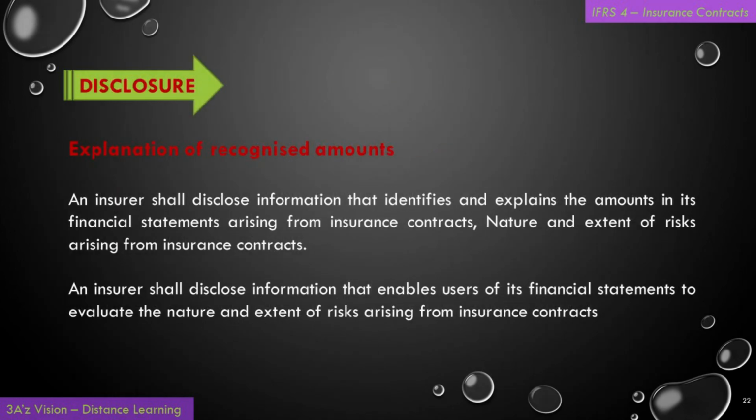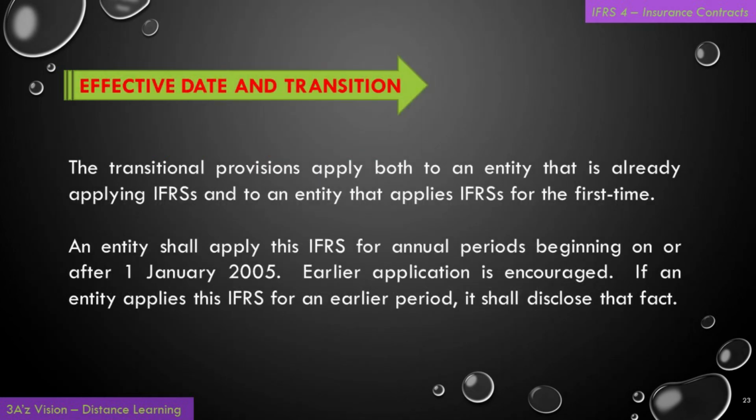The fourth element of this IFRS, that is disclosure. Explanation of recognized amounts. An insurer shall disclose information that identifies and explains the amounts in its financial statements arising from insurance contracts, nature and extent of risk arising from insurance contracts. An insurer shall disclose information that enables users of its financial statements to evaluate the nature and extent of risk arising from insurance contracts. The fifth and last element of this IFRS, that is effective date and transition.